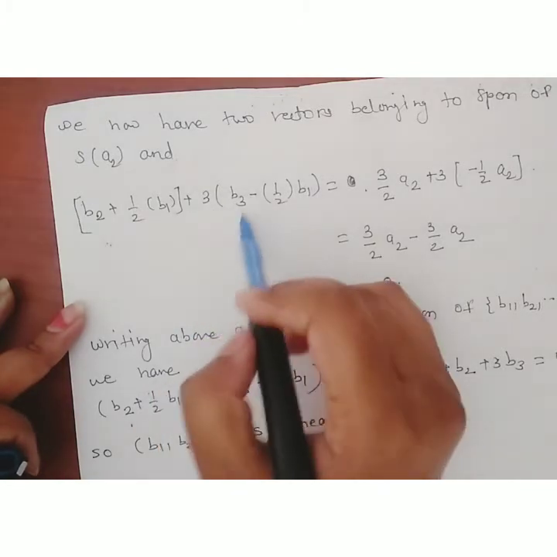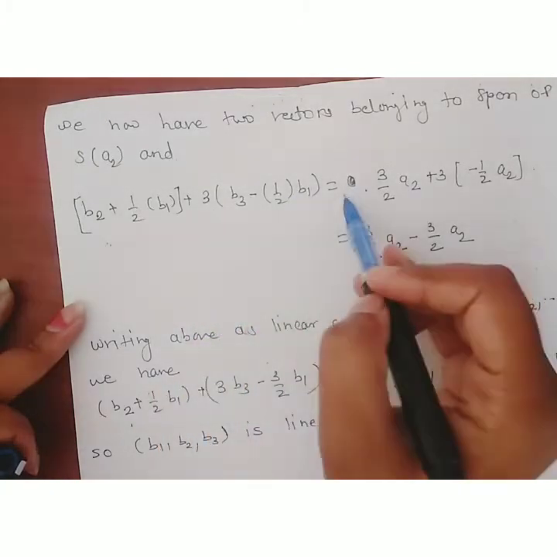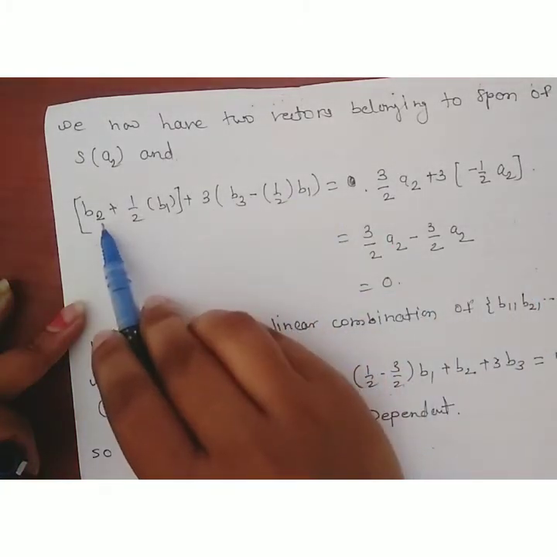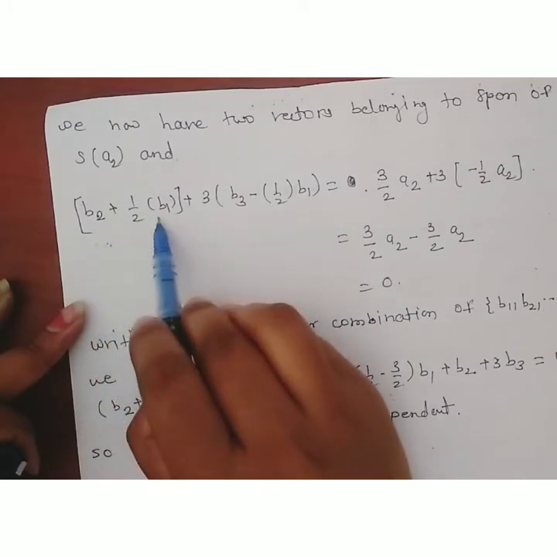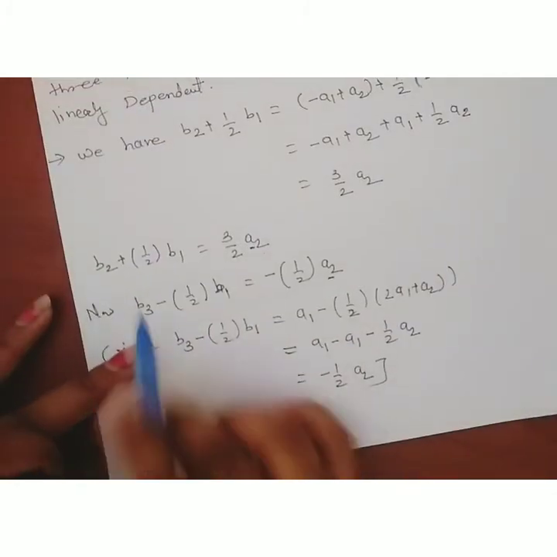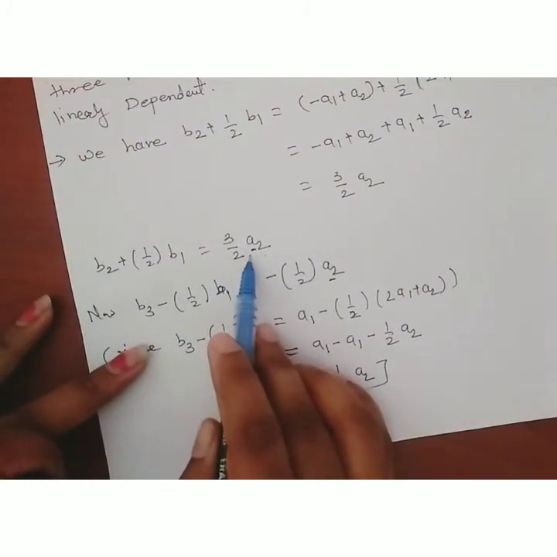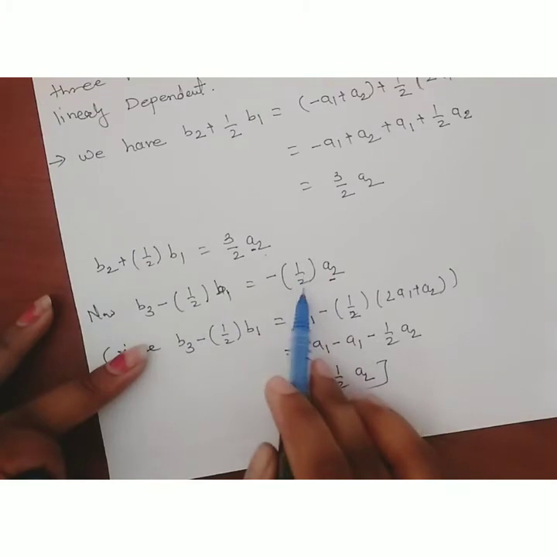3 into B3 minus 1 by 2 into B1. What is the value of B2 plus 1 by 2 into B1? By the previous result, B2 plus 1 by 2 into B1 is 3 by 2 into A2, and the second term, B3 minus 1 by 2 B1, is minus 1 half into A2.